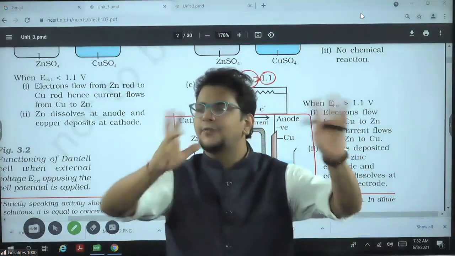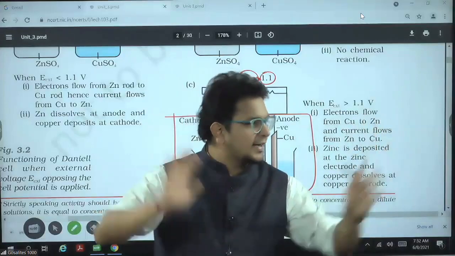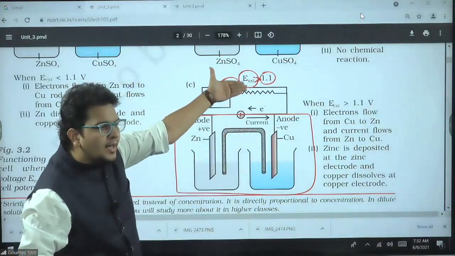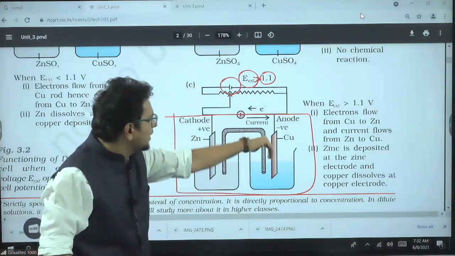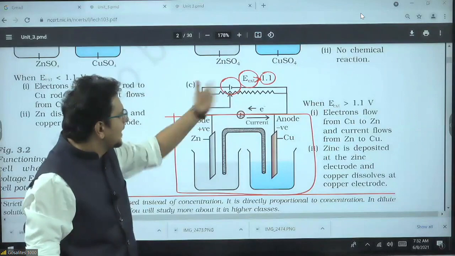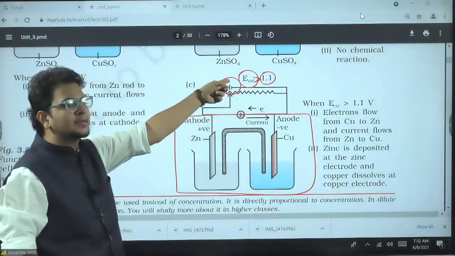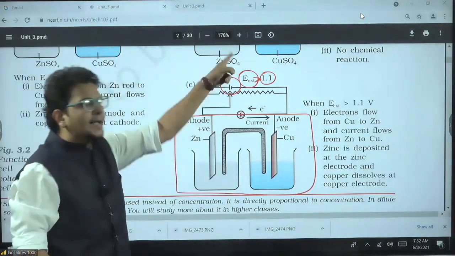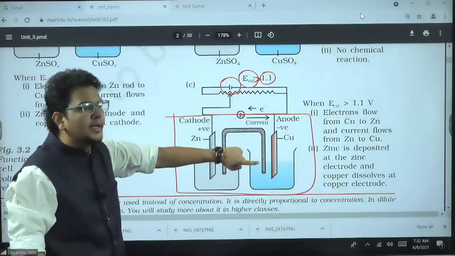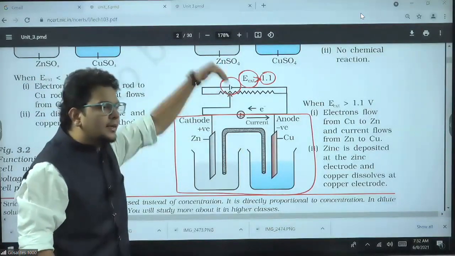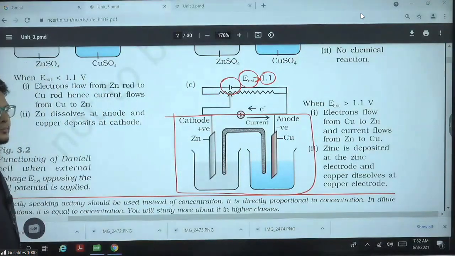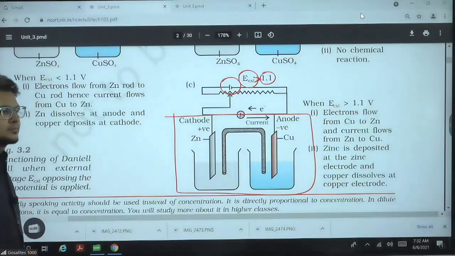So these cells are flexible. Flexible means if the external voltage is less, electrons flow from anode to cathode happily. No problem, electricity will be given to the external circuit. But if the external voltage is more than the internal voltage, then the electricity comes inside the cell and not outside. Am I clear? Done? Okay.